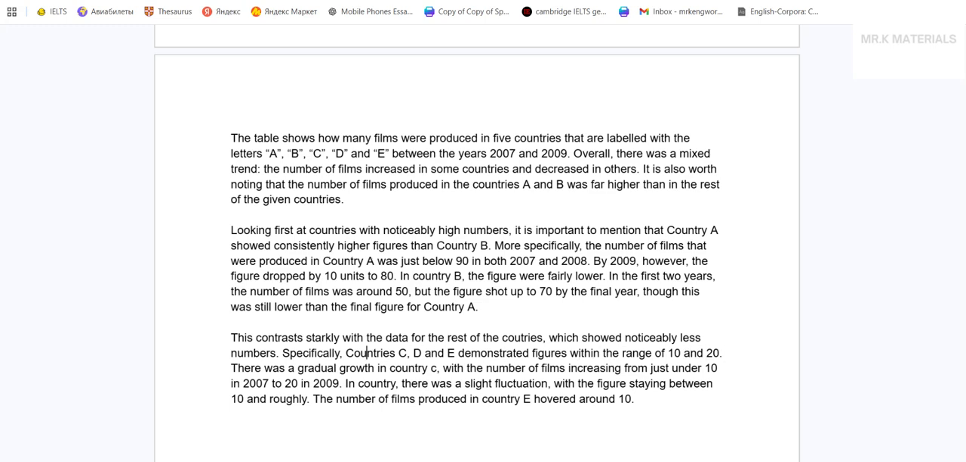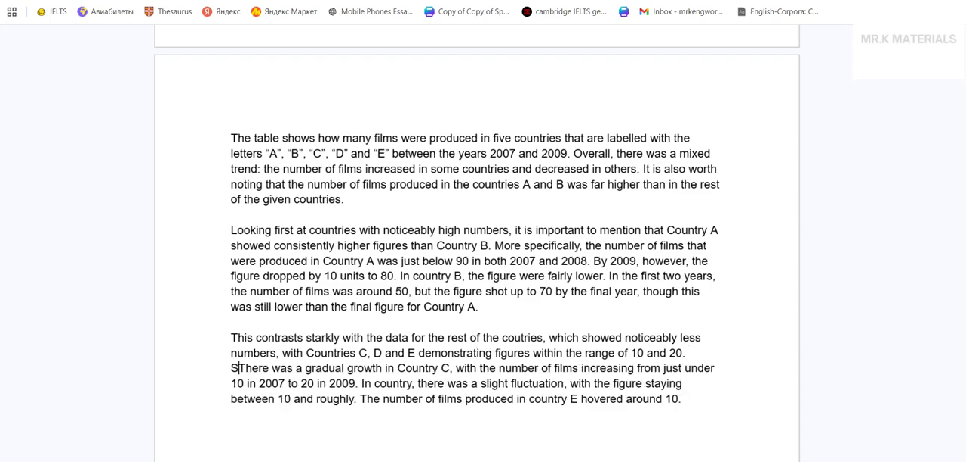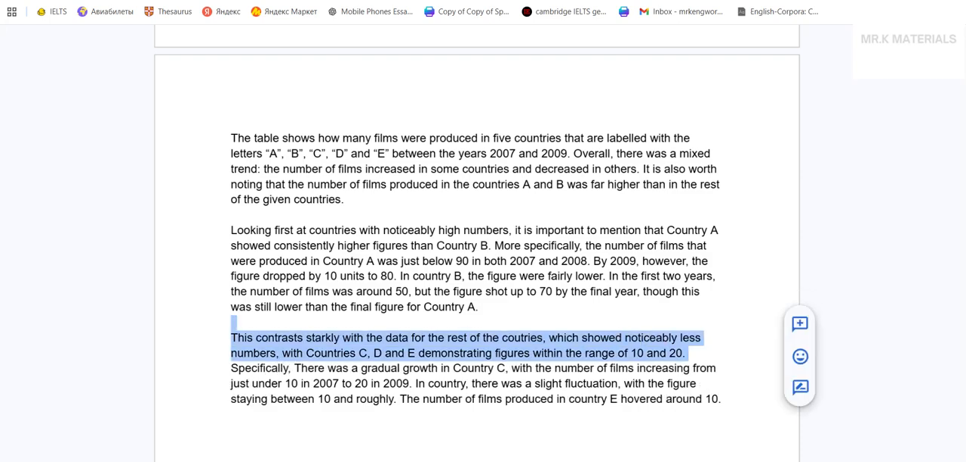Okay, there was a gradual growth in country C, and put here, with the number... Yeah, okay, I guess I have a better idea. I want to connect the sentences. With country C, D demonstrating figures, yeah, works much better. And if I put specifically here, it reads much better as well. So I want to keep all of this as one topic sentence. I have comparison, I have topic, I have everything.